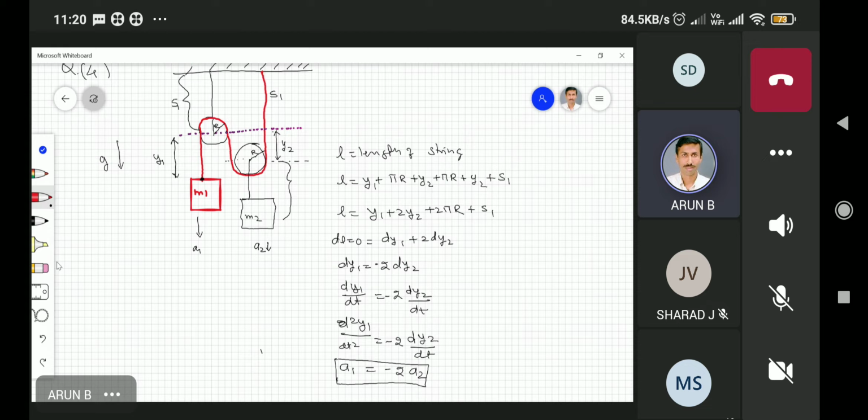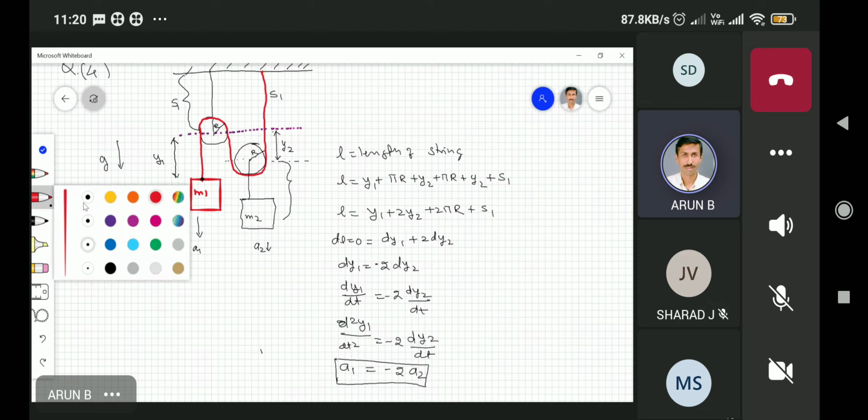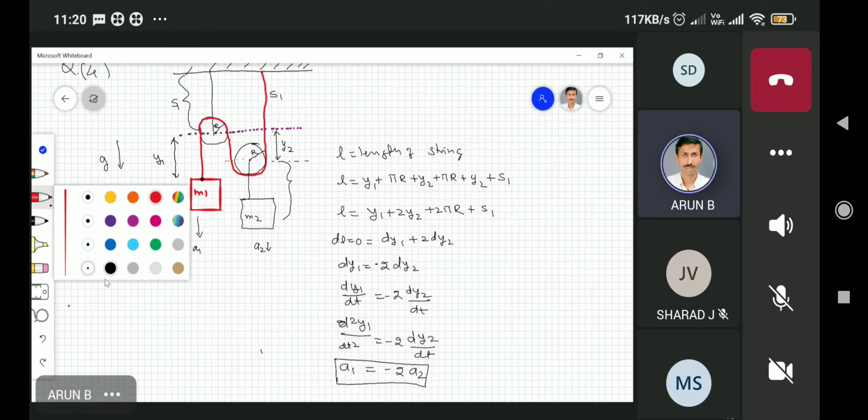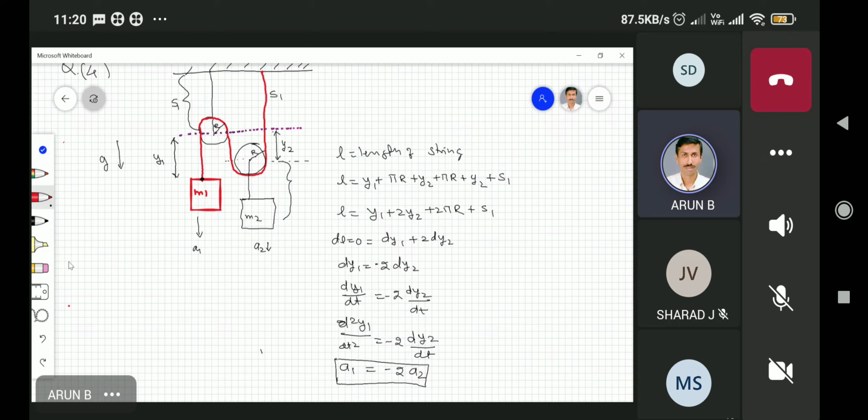So to get the tension, now m1g will be acting downward, because tension everywhere is constant.